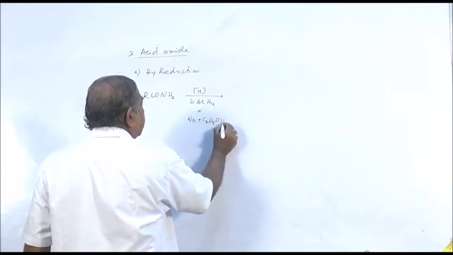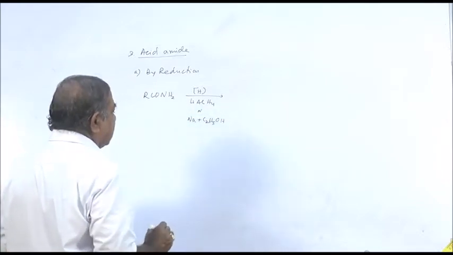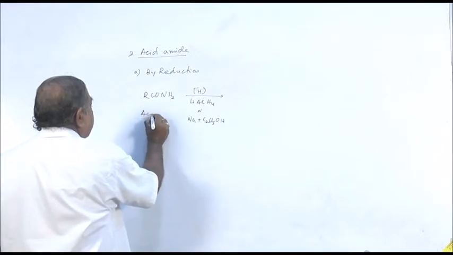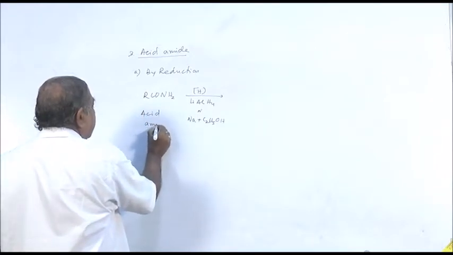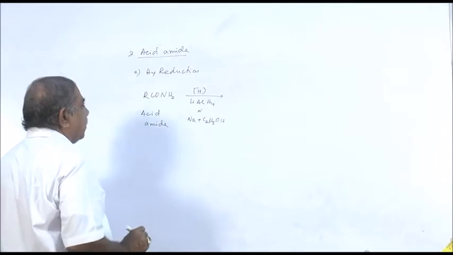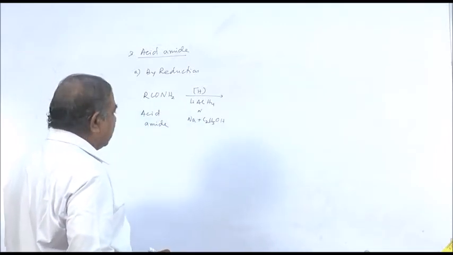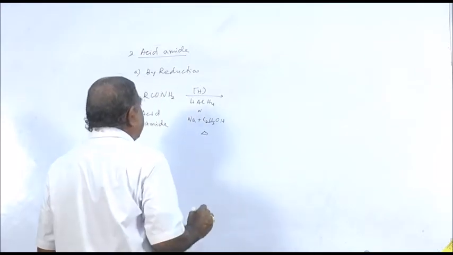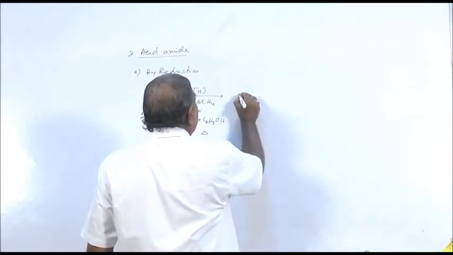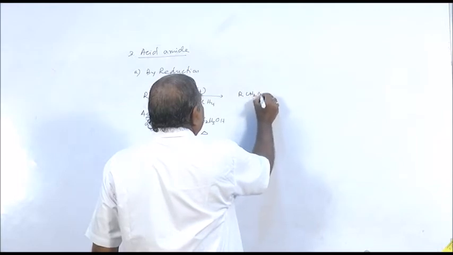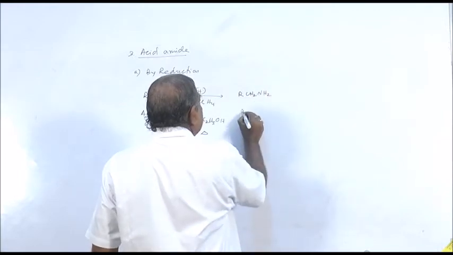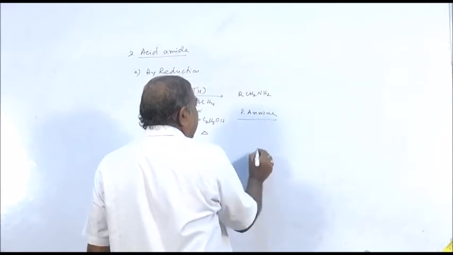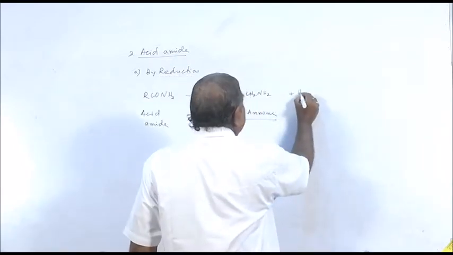When hydrogen is produced, it will be a reducing agent. When acid amide is heated with lithium aluminum hydride or sodium and ethyl alcohol, you will get a primary amine having same number of carbon atoms, plus water.